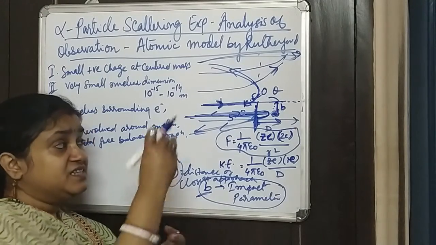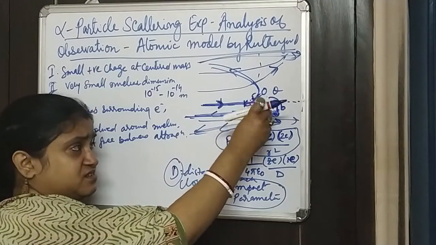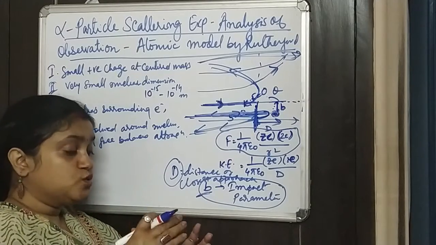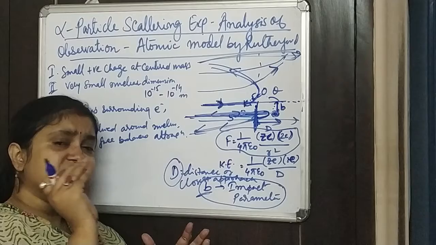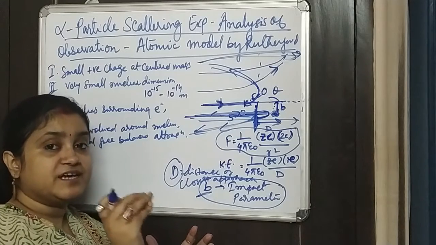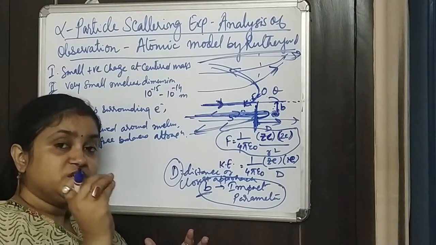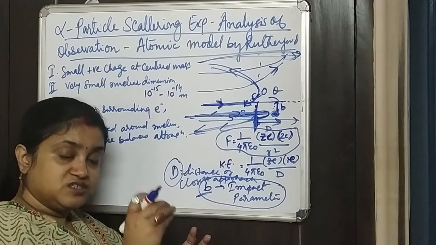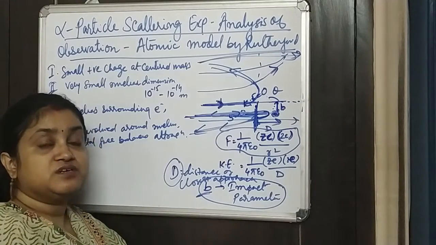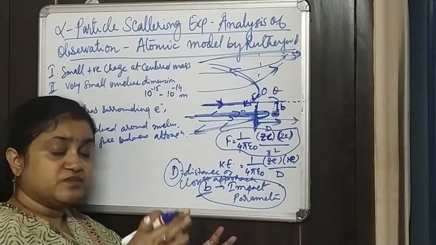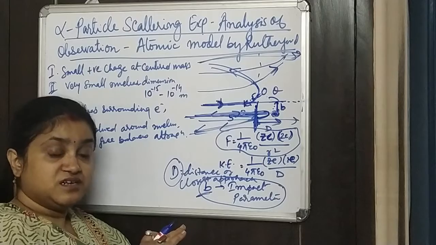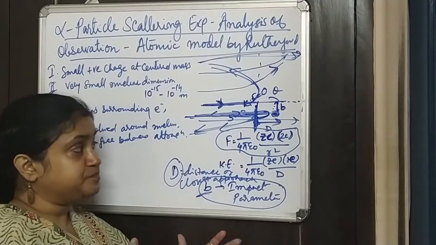It means that the size of this nucleus must be very small inside the atom. So at the center there is a very small volume where the nucleus is, where all the positive charges are concentrated, and the rest of the atom, the majority of it, is empty space. There is nothing there.